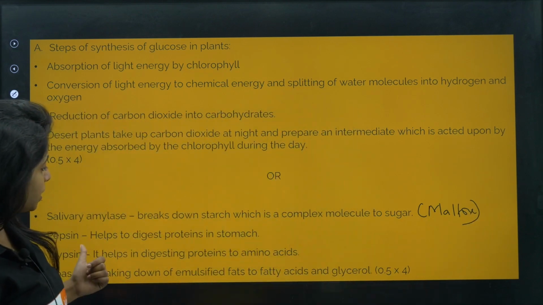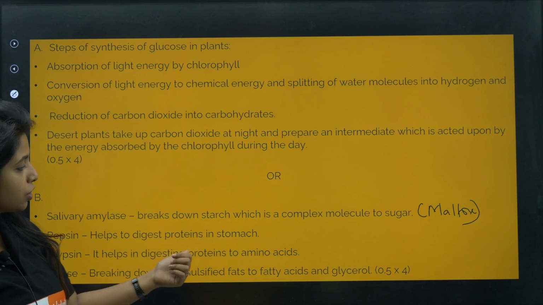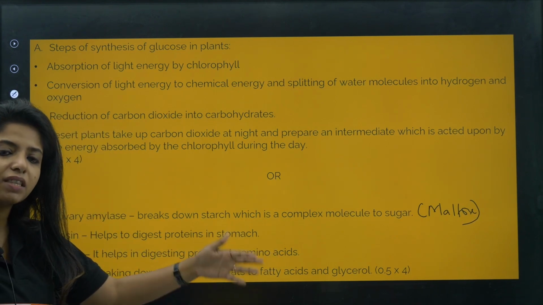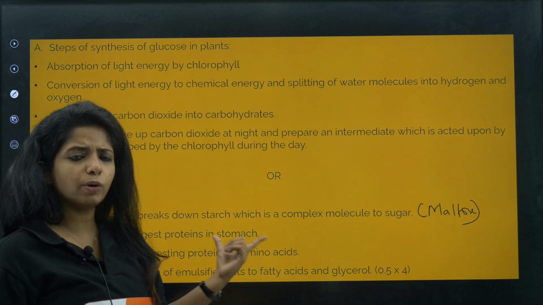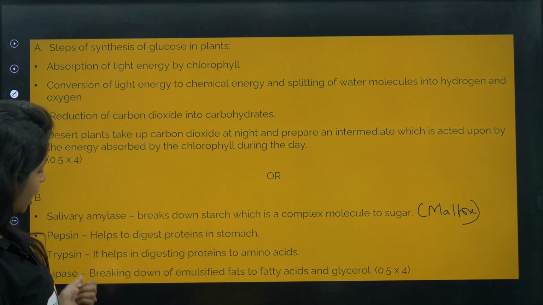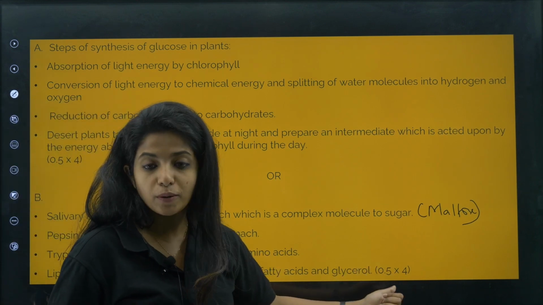Okay, now pepsin helps to digest proteins in the stomach into what? Peptides. Trypsin again helps in digesting proteins to what? Amino acid. Okay, and then that is basically peptides, and then peptides are broken down to amino acid. Well, amino acids are not being made up here, it's made up in the small intestine, but okay. Now lipase breaks down emulsified fat to fatty acid and glycerol, my dear children.